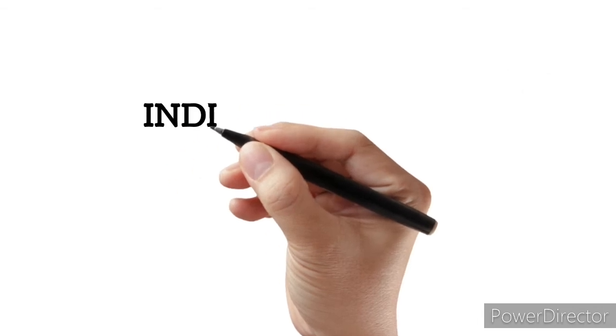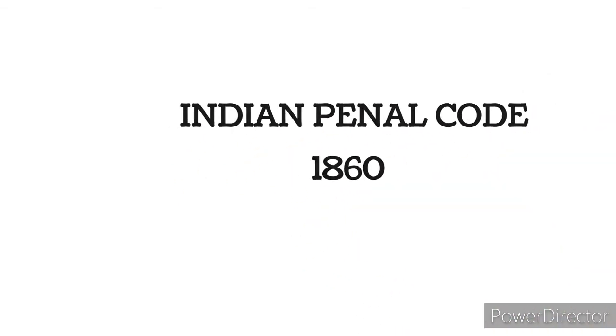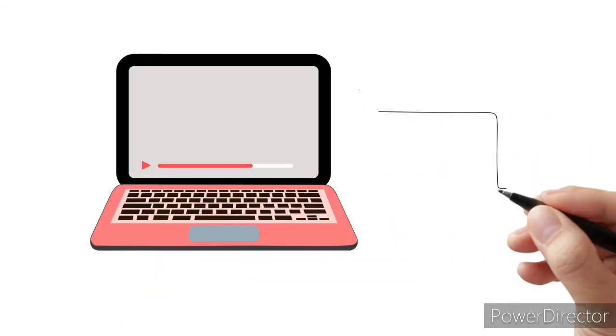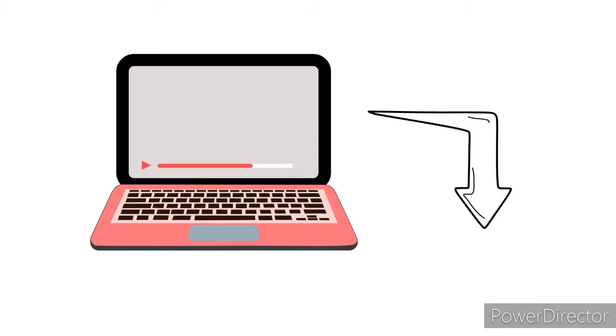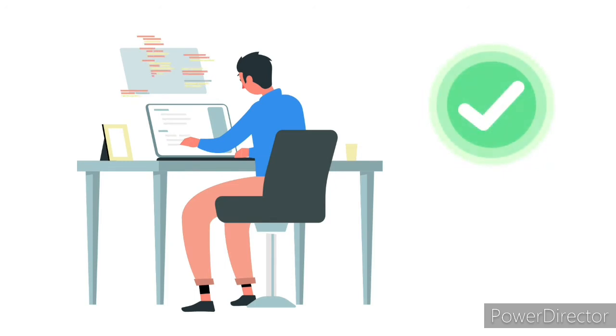In the previous video, we had discussed chapter 2 of the Indian Penal Code 1860. If you have not seen that video, you can go and check it. The link is in the description below. In today's video, we are going to talk about chapter 3 of the Indian Penal Code. We'll go through the chapter and try to understand the substance therein.